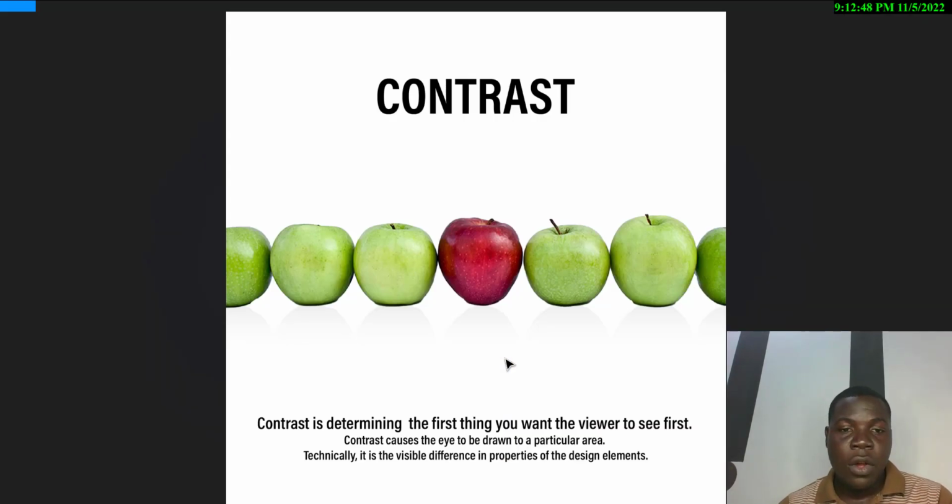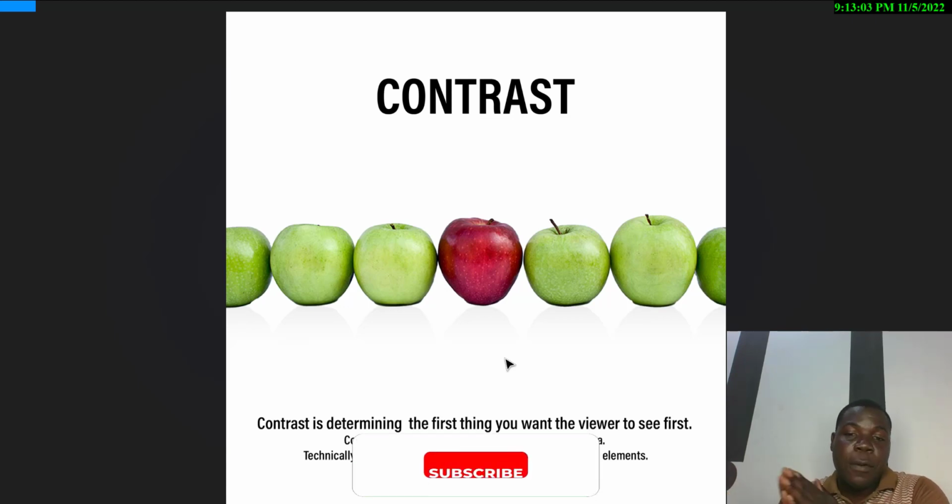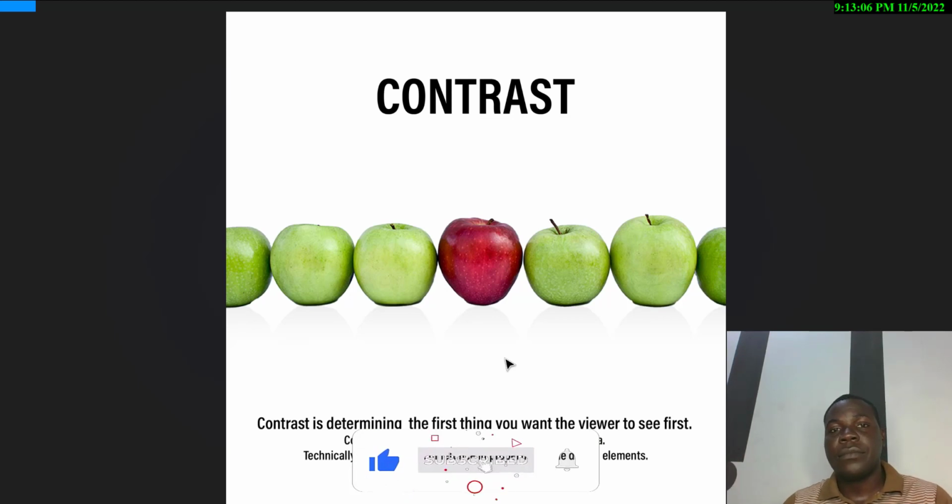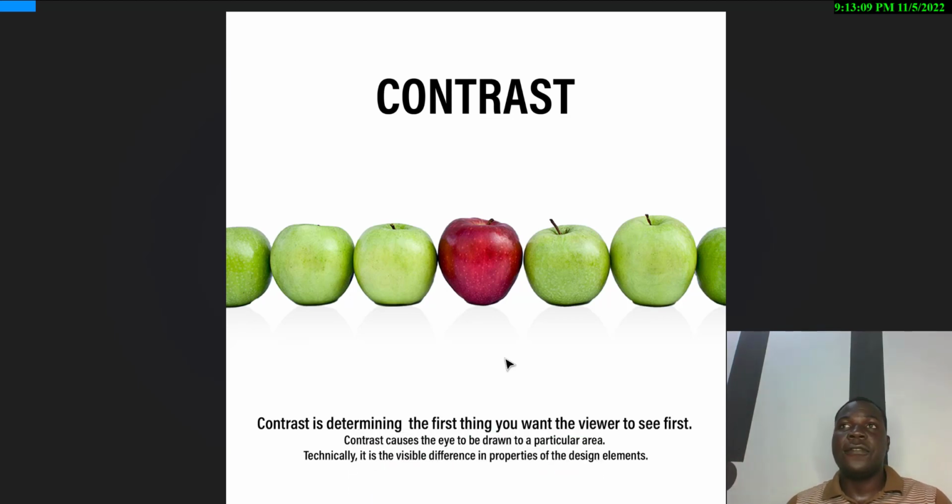That's contrast. And here I say, contrast is determining the first thing you want the viewer to see. Contrast causes the eyes to be drawn to a particular area. Technically, it is the visible difference in property of the design element. Like I said earlier, you bring your user's attention by changing the color of a particular component, whereas you're using similar color for all. You just change that particular color so that your users can focus on that. That's contrast. I think you get that.